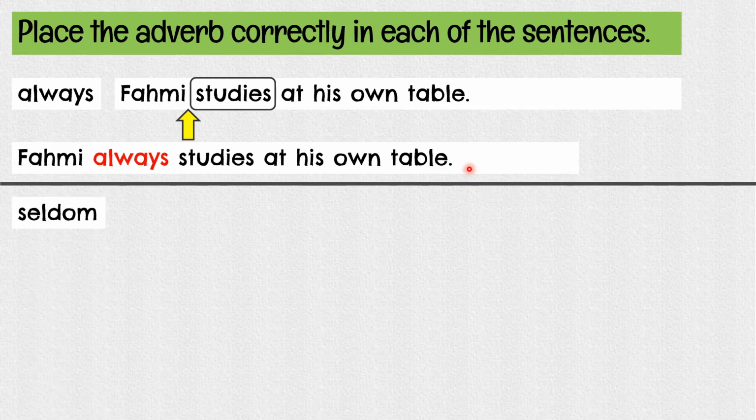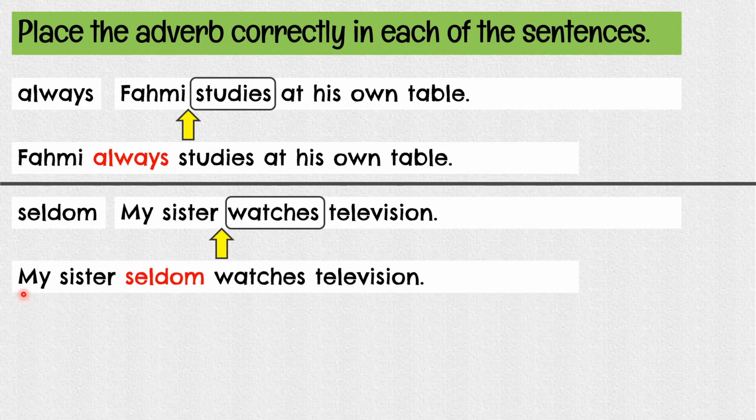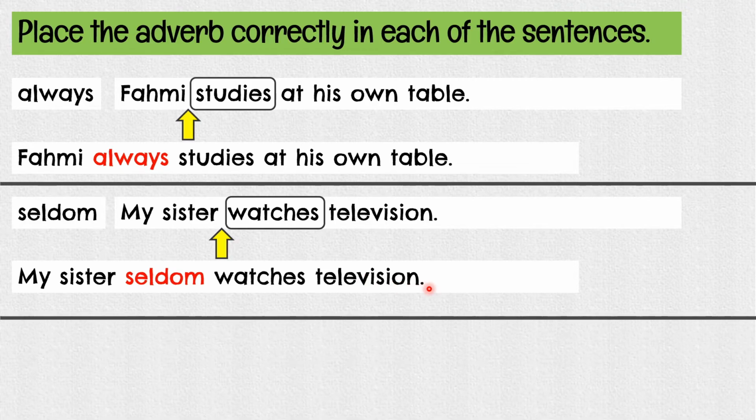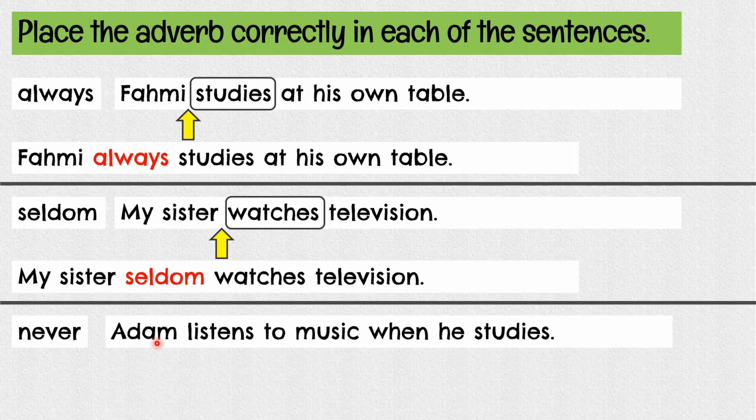Okay, next one, number 2, seldom. My sister watches television. Okay, the verb here is watches. Put the adverb right before the verb. So, my sister seldom watches television. Okay, the third one here. Never. Adam listens to music when he studies.